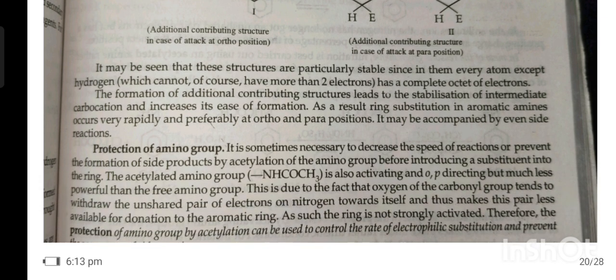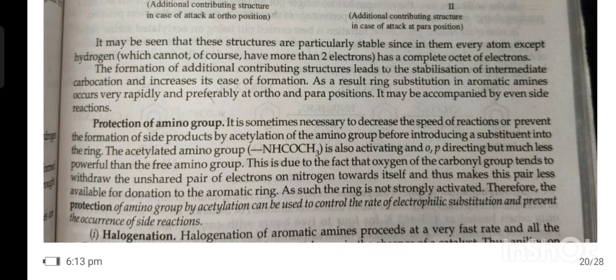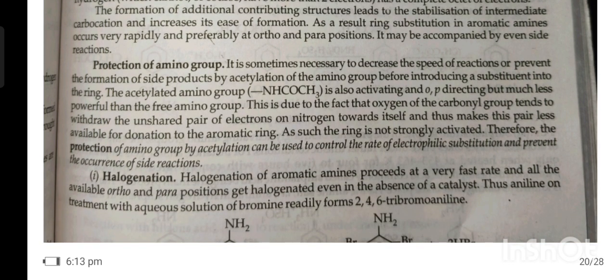Protection of the amino group. It is sometimes necessary to decrease the speed of reaction or prevent the formation of a side product by acylation of the amino group before introducing a substituent into the ring. The acylated amino group is also activating and ortho-para directing but much less powerful than the free amino group. This is due to the fact that the oxygen of the carbonyl group tends to withdraw the unshared pair of electrons on nitrogen toward itself and thus makes the pair less available for donation to the aromatic ring. As such, the ring is not strongly activated. Therefore, protection of the amino group by acetylation can be used to control the rate of electrophilic substitution and prevent the occurrence of side reactions.